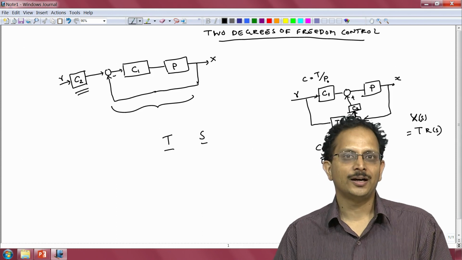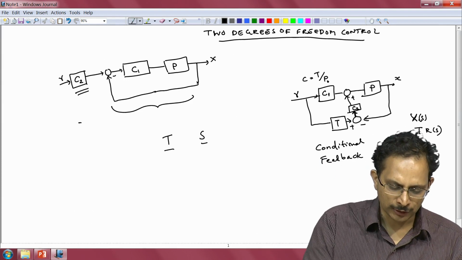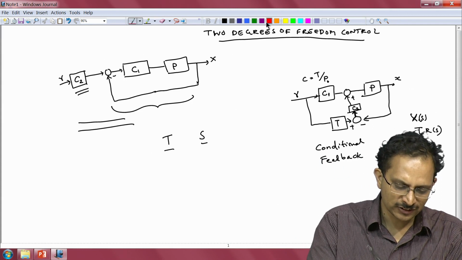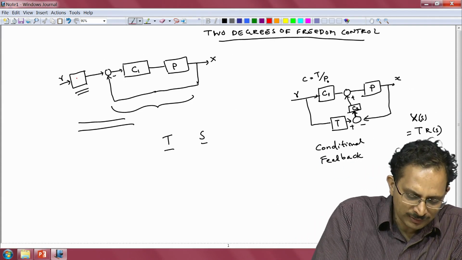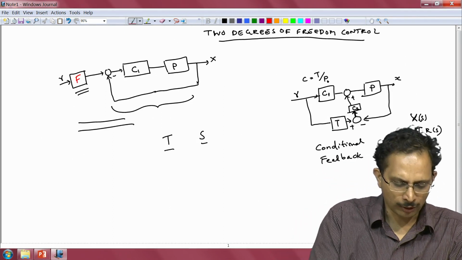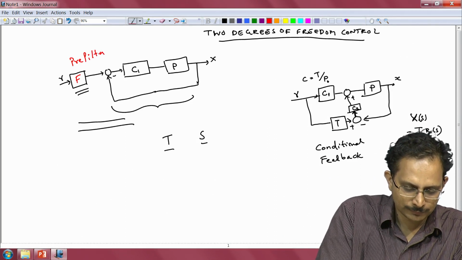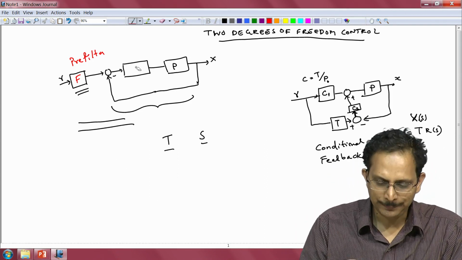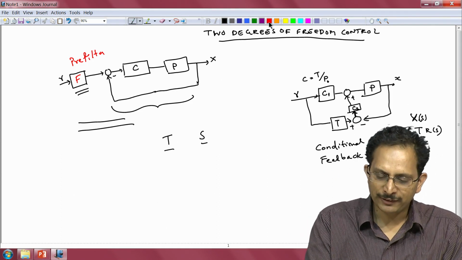In this clip and in future clips, we shall adopt this particular configuration, the one that I have shown to the left, and in this case we shall not call this C1 and C2, but we shall call the transfer function C2 as F, or in other words the pre-filter, and the transfer function C1 we shall rename it as C, which was what we have been using all along, and we shall call it the feedback controller.